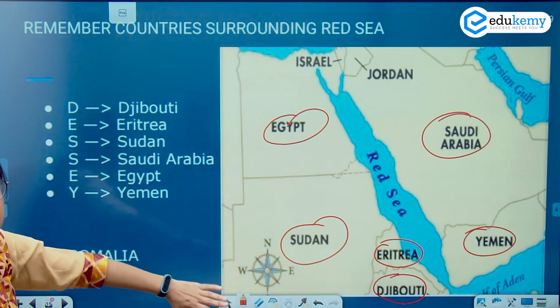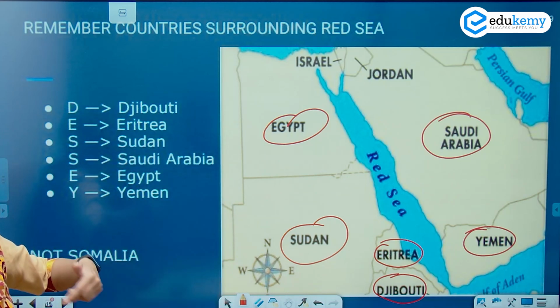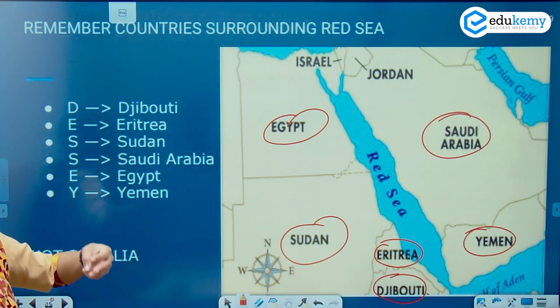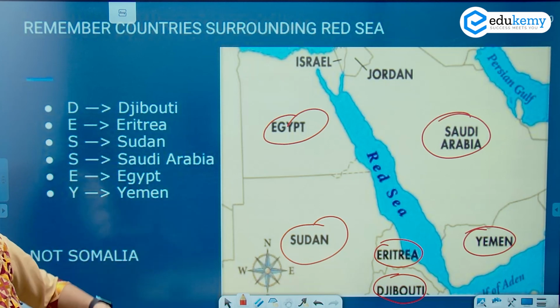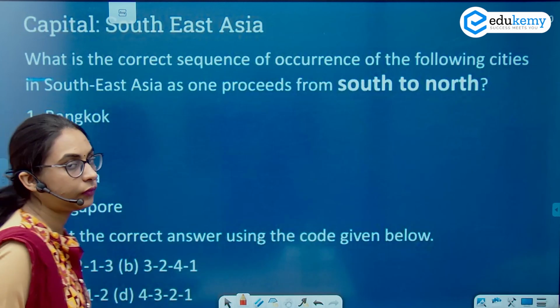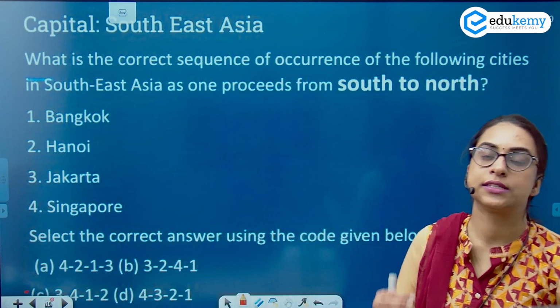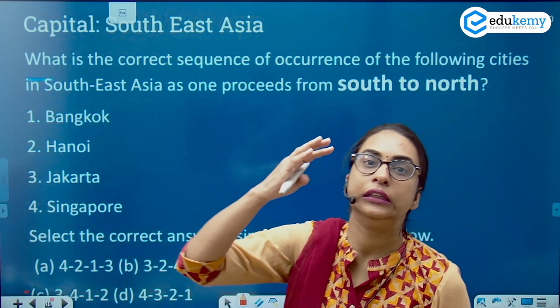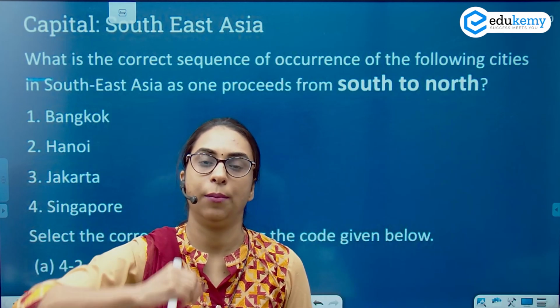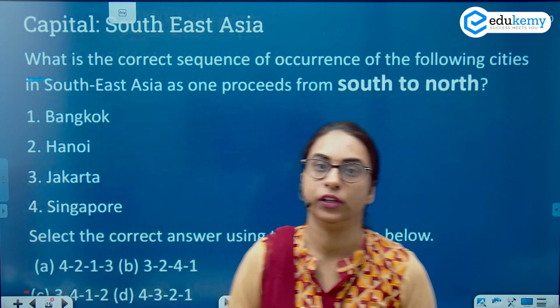So for the Red Sea, it is DESSEY: Djibouti, Eritrea, Sudan, Egypt, Saudi Arabia and Yemen. Coming back, there was one more question in your UPSC which generally talks about the north to south arrangement of the capitals, or south to north arrangement of the capitals.